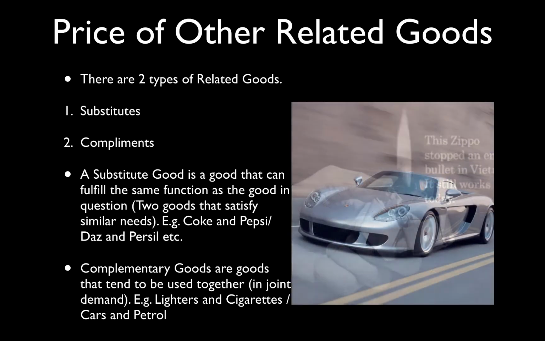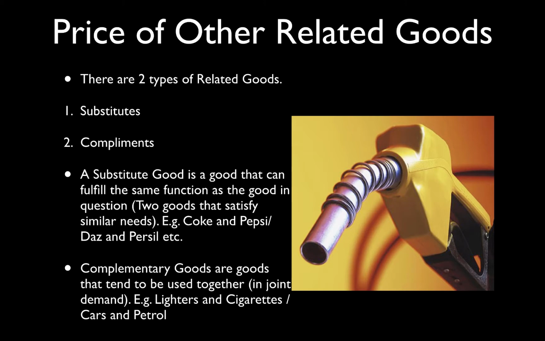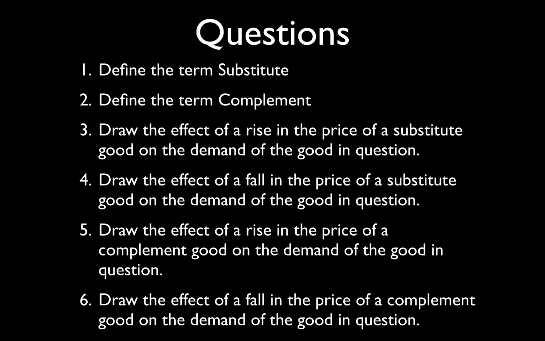If you're going to drive a car, most likely it is a petrol driven car. So if you have a car, you're most likely going to need gasoline. Okay, so they are examples. First of all, remember what a substitute good is and examples of those, and complementary goods and examples of complements as well. The reason why I say that is because if you don't remember those things, quickly go back and read or listen to the video, but try and answer these questions here.